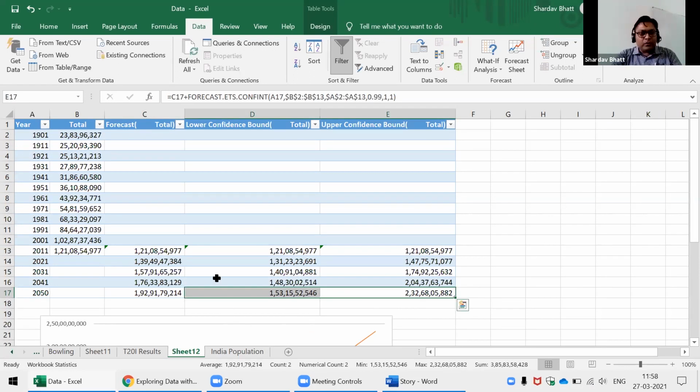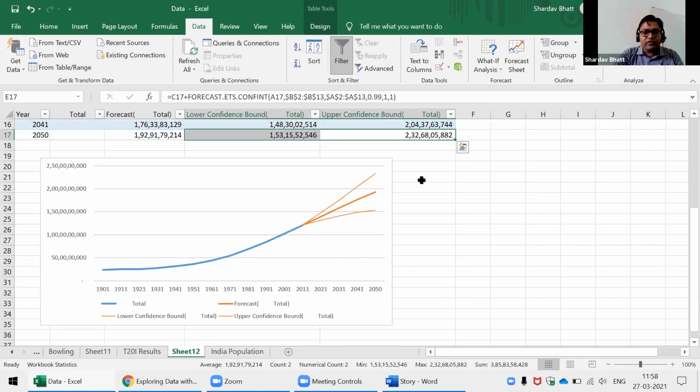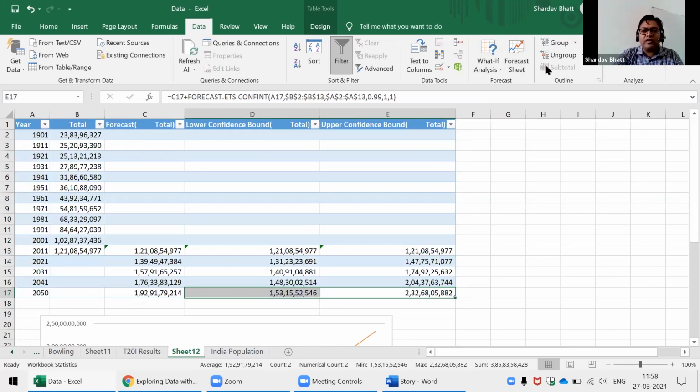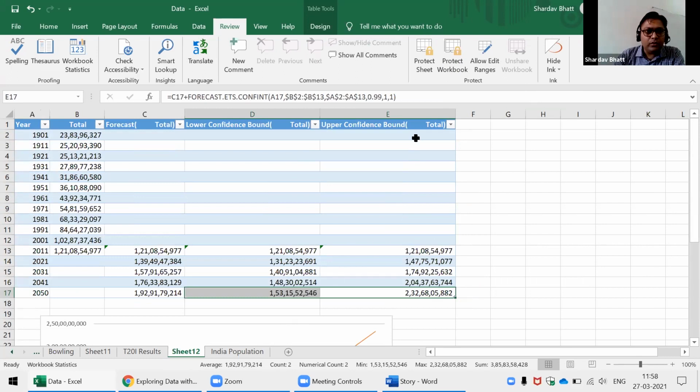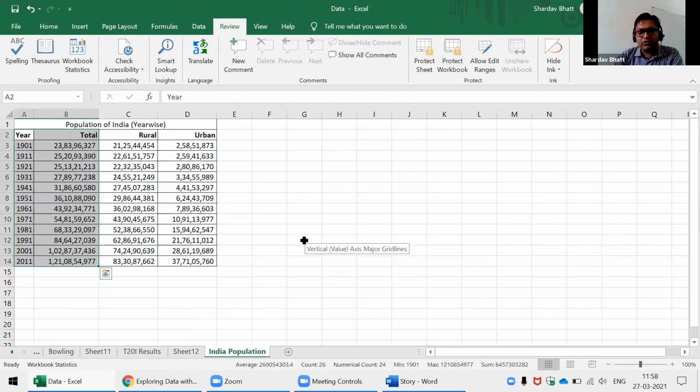Okay, so this is about the forecasting. So how to do the forecasting? Using this forecast sheet in data tab. And you can see this nice little graph. This blue color means the actual data, and this dark orange color means forecasted data, and these other two lines are showing the confidence interval. Okay, so actually confidence interval is nothing but one statistical measure. Okay, so that is what we have, and that's it from my side.